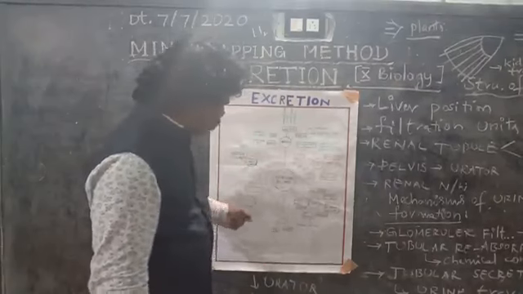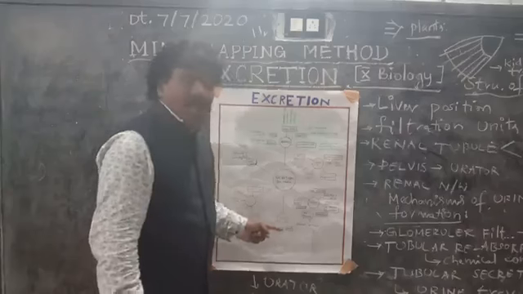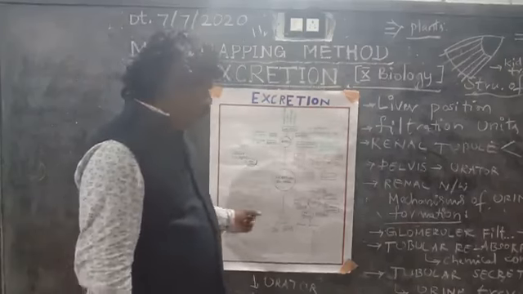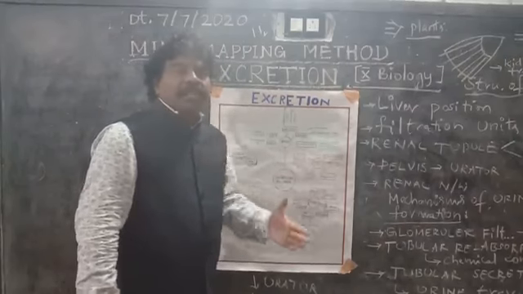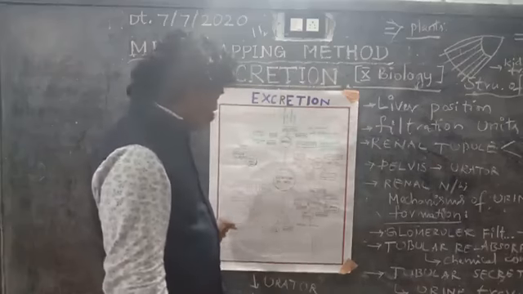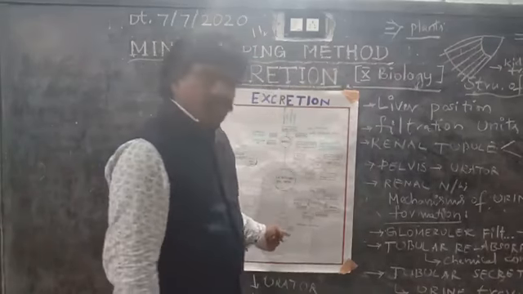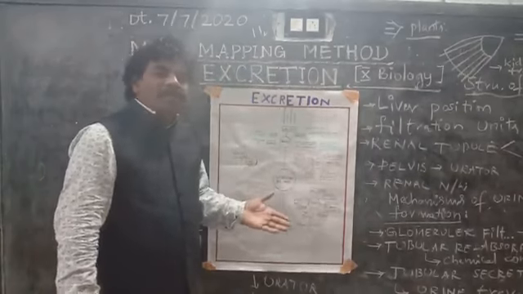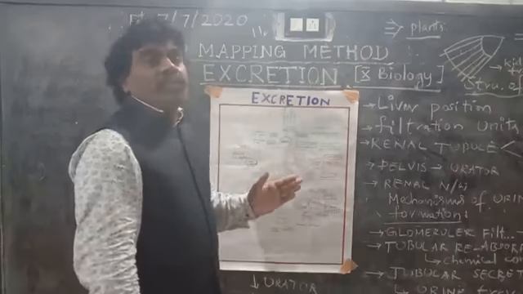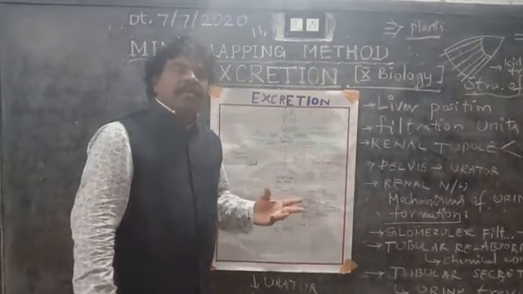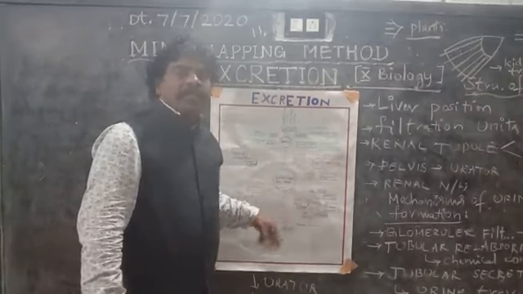And the next, lungs. Lungs also send out waste. For example, in humans, the lungs take in oxygen and send out carbon dioxide. But in plants, quite a different process is observed: carbon dioxide is taken in and oxygen is sent out.